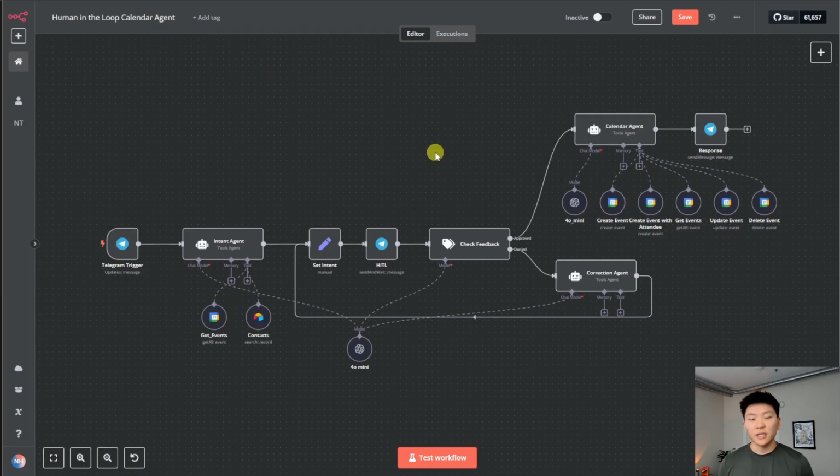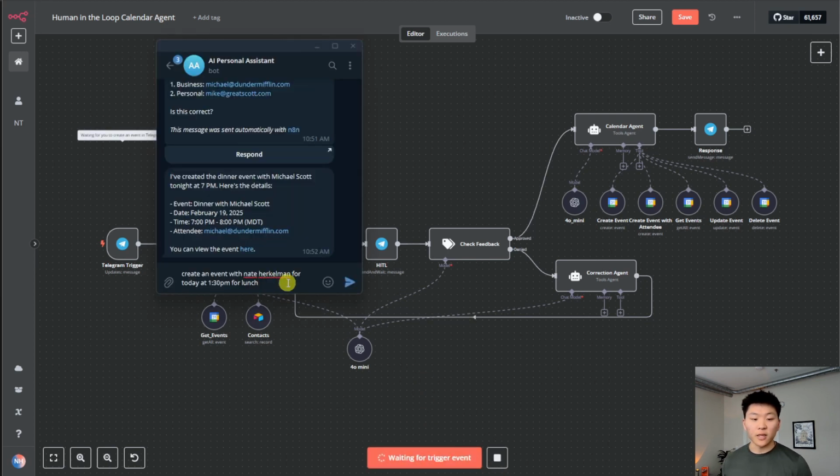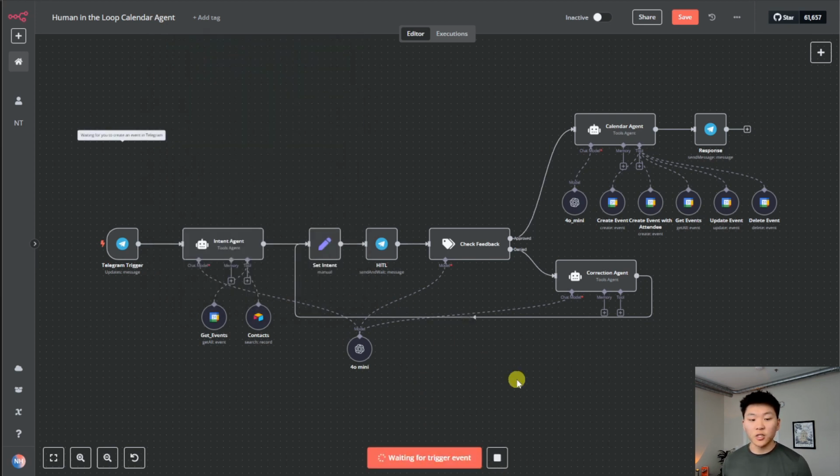So the best way to break this down, I think, is we're going to send through an example that's going to be a very simple one, creating an event. We're not going to send it through the feedback loop. We're just going to confirm that it's correct. So I'm going to hit test workflow. I'm going to say create an event with Nate Herkelman for today at 1:30 p.m. for lunch. And we'll see it go through this process of getting Nate Herkelman's contact information. It's going to get events to make sure that we're not conflicting with anything.